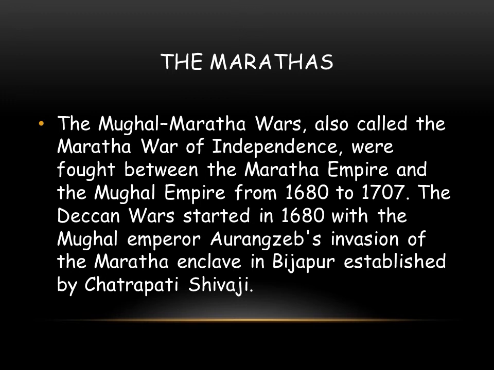Another invading force was the Marathas. It was another problem for the Mughals. They formed a Hindu empire in southern India and were a constant source of difficulty for the Mughals. Aurangzeb spent over 25 years trying to defeat the Marathas' forces, and after his death, they continued to take land from the Mughals. In 1737, they defeated the Mughal army and plundered Delhi. By the middle of the 18th century, the Marathas had replaced the Mughals as the most powerful force in India.